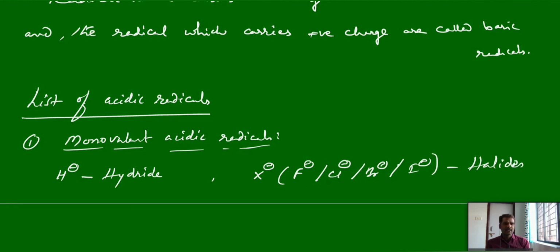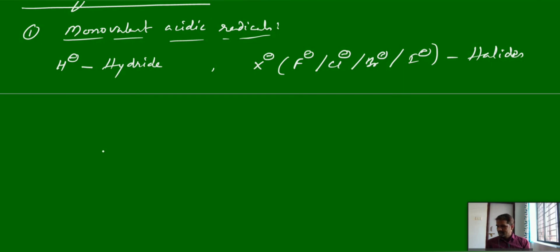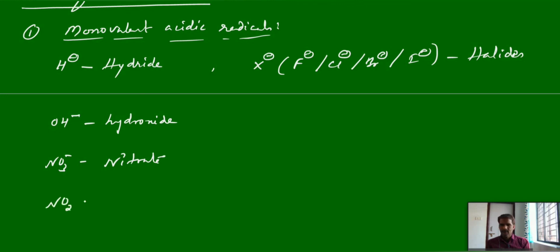For fluorine, fluoride; chlorine, chloride; bromine, bromide; and iodine, iodide. OH minus, hydroxide. NO3 minus, nitrate. NO2 minus, nitrite.